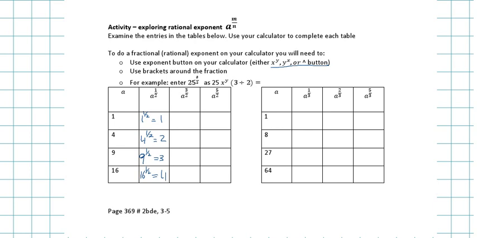Now, for the second column, we're going to have to do 3 over 2. So 1 to the power of 3 over 2 is going to be 1. It's not going to change. Anything, 1 to the power of anything is 1. What if I have 4 to the power of 3 over 2? Can you guys do that on your calculator for me, please? It's 8.